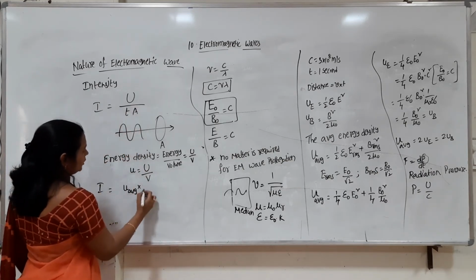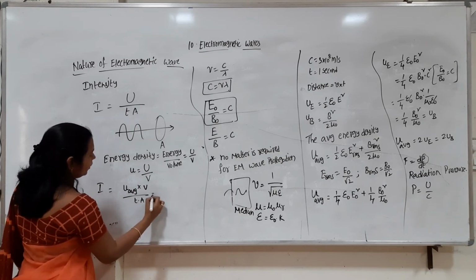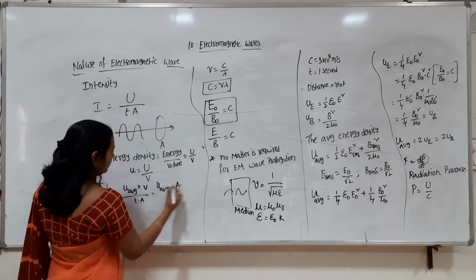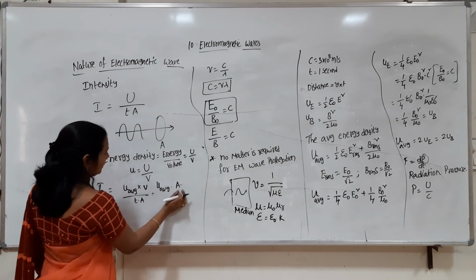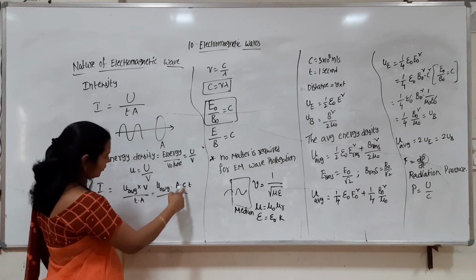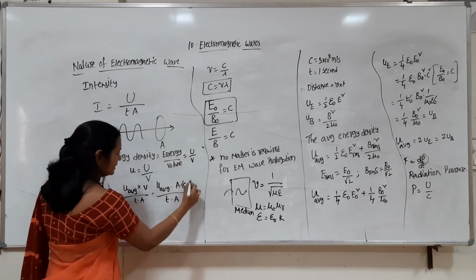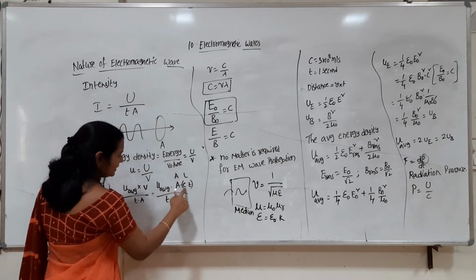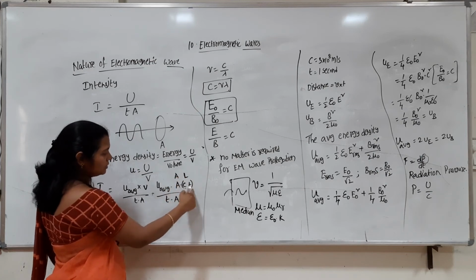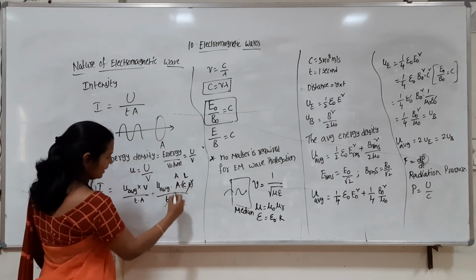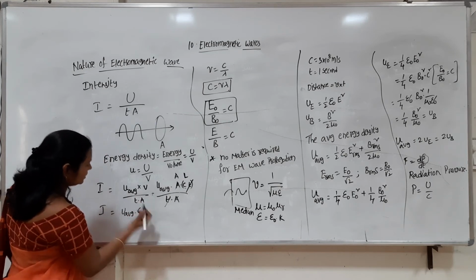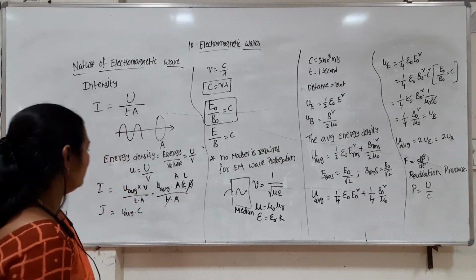The volume is area into length, and here the length is c into T, the speed of electromagnetic wave into T. In a time T with a speed c, the distance travelled is L equals c times T. So T cancels, A cancels, and the intensity is given by U average into c, the average energy density into c, right?